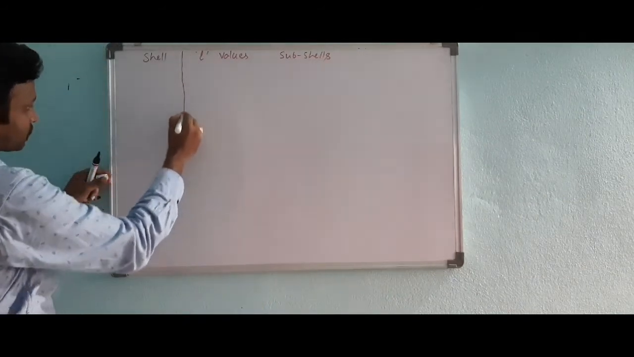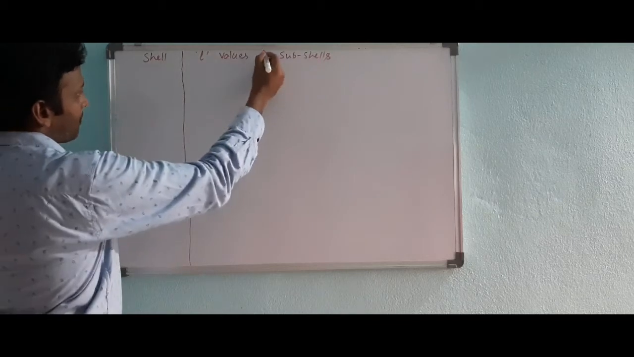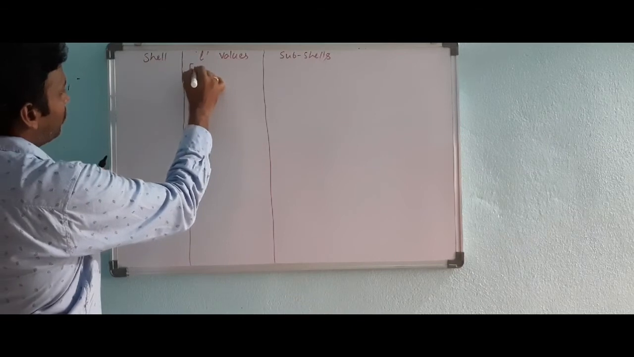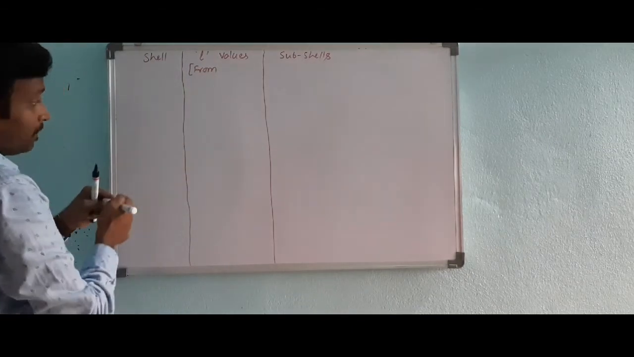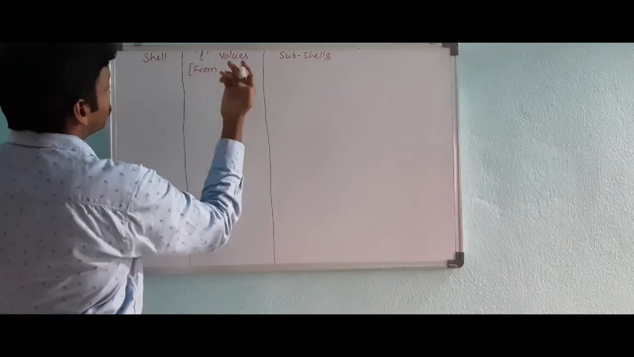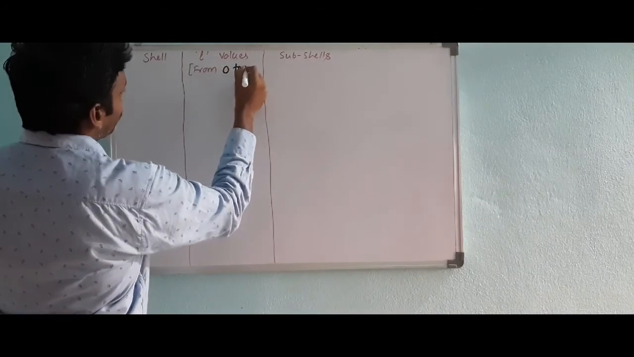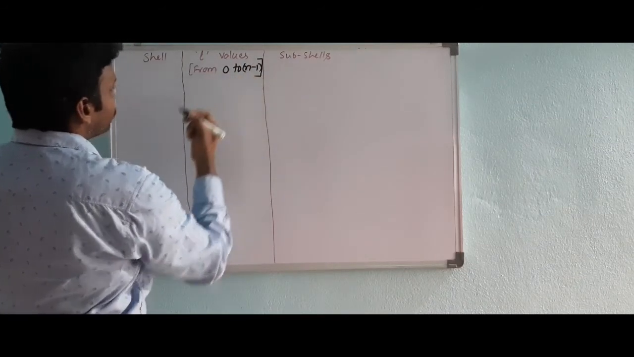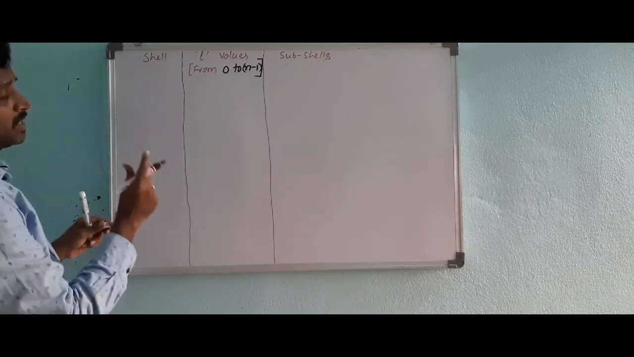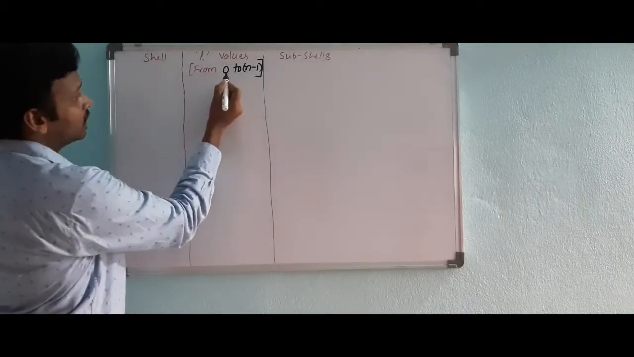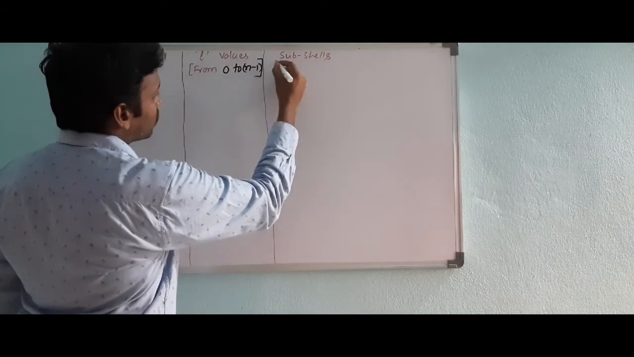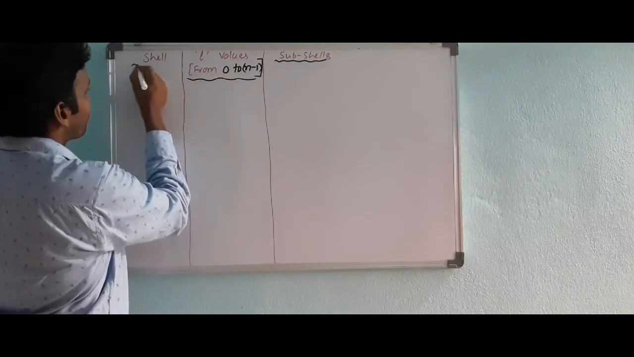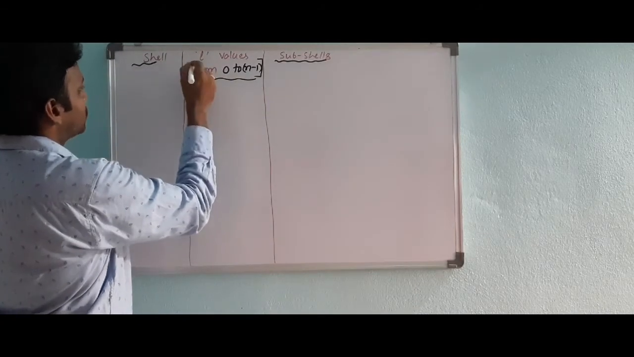Okay, 3 columns. First, shell. Next, l values. The l values, what I said, are from 0 to n minus 1. This is very clear. So these are the number of subshells present in a shell, 0 to n minus 1. What are the subshells? I gave them previously. It's a shell, and these are the subshells.